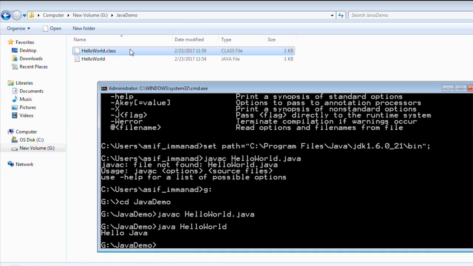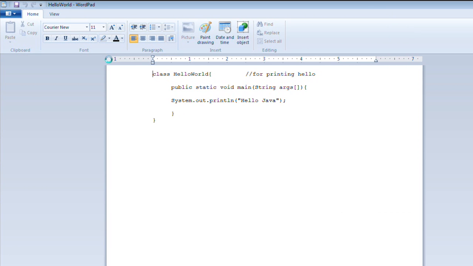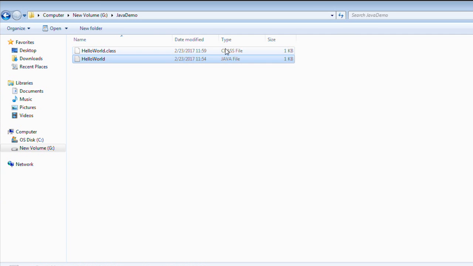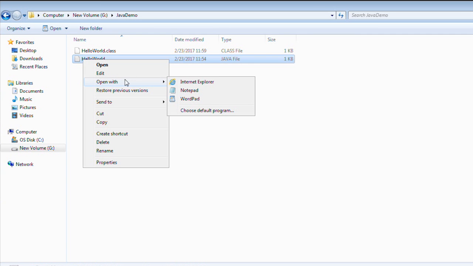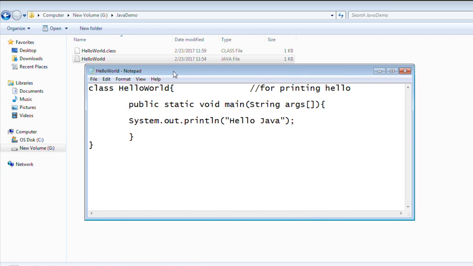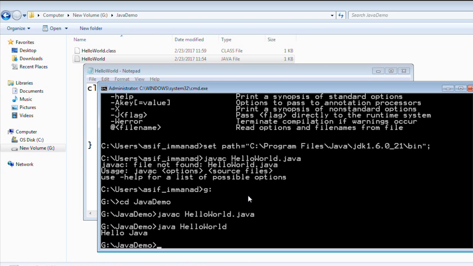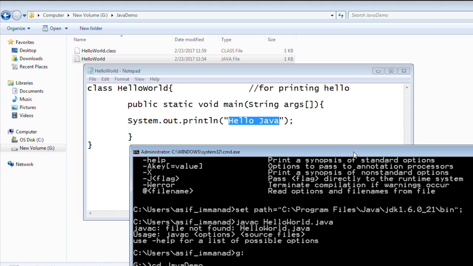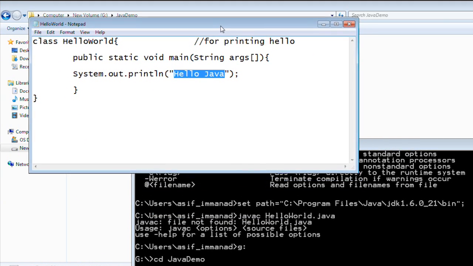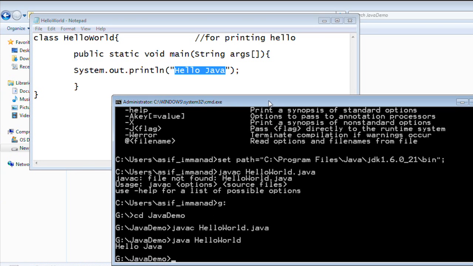If I press enter, if you can see that, it has printed hello Java. This means we have successfully executed our application. Let me open this with Notepad. So we have written a program to print hello Java. And if you observe on the command line, once I execute java followed by hello world, what I get is an output, that is hello Java. Isn't it amazing? Isn't it very simple? Yeah, it's very simple.